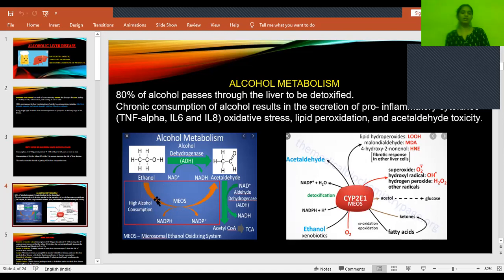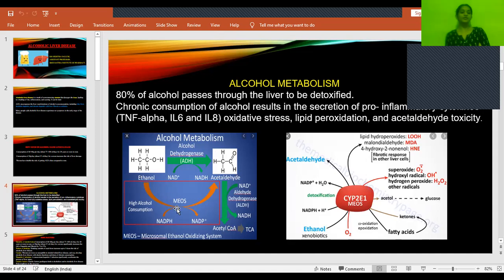When there is high alcohol consumption, usually NAD plus gets converted into NADH, but with high alcohol consumption there will be release of reactive oxygen species through the microsomal ethanol oxidizing enzyme, where NADPH converts into NADP plus. When this process takes place, it causes the release of certain oxygen free radicals. Once again, I'll repeat. In the normal process, alcohol in the presence of alcohol dehydrogenase converts to aldehyde and then to acetyl CoA, which enters into the tricarboxylic acid cycle.